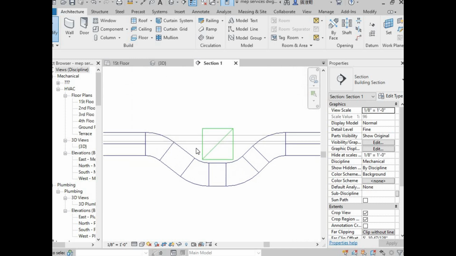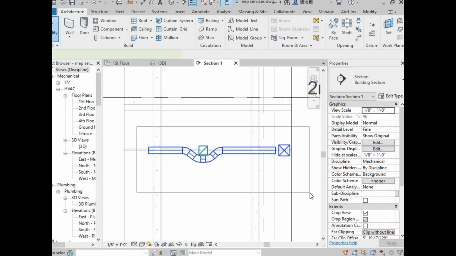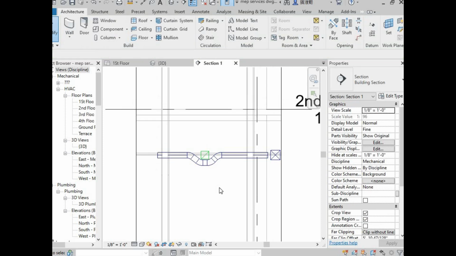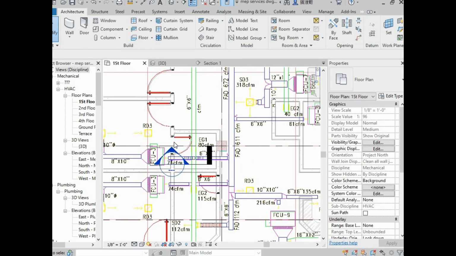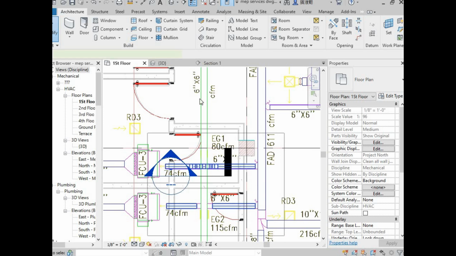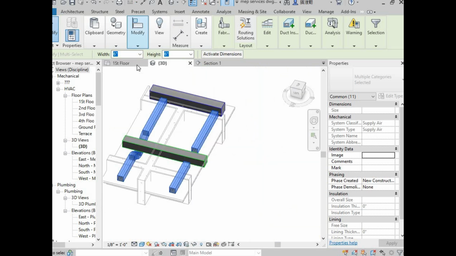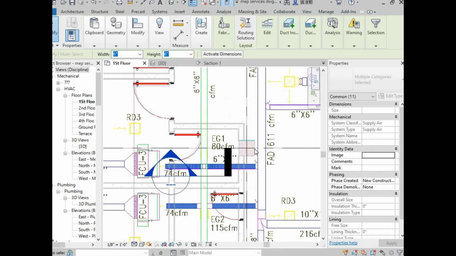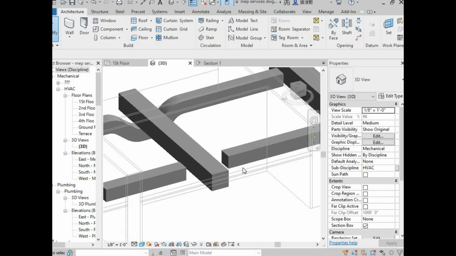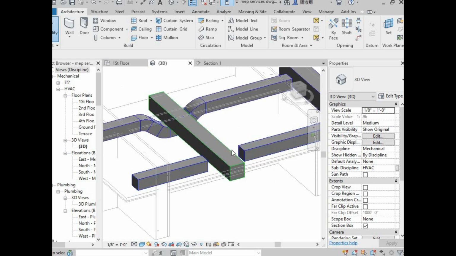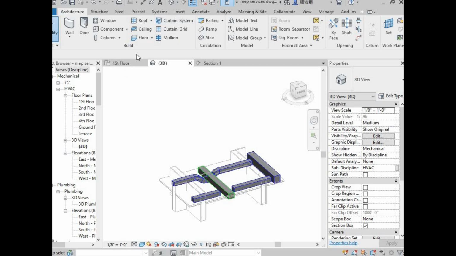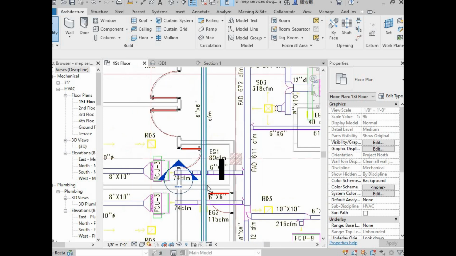So here the correction is done. We just changed the route of one duct. So now let's just see in the 3D view. I'm going to first floor and here I'm just taking go to selection box. Same thing we have to do with this duct also. So now I hope that you all get to know about the correction of clashes.